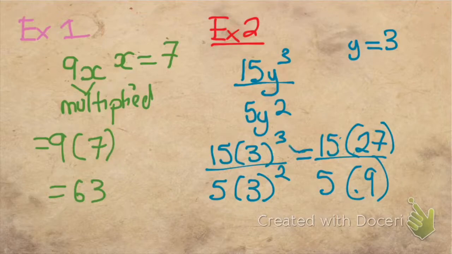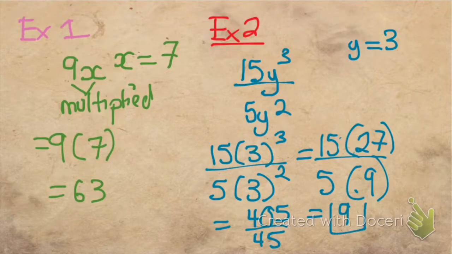Now we look from left to right, and I see that the first thing is multiplication. So I'm going to be left with 405 over 45, which in our case is 9. And that's the answer for this example. What happens if I give you something a little bit more difficult?